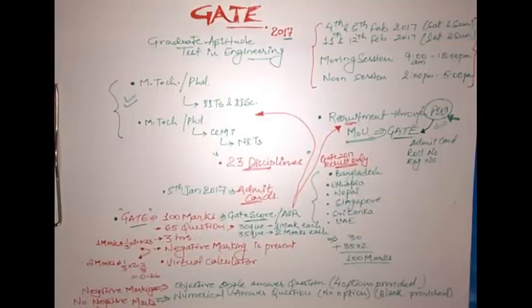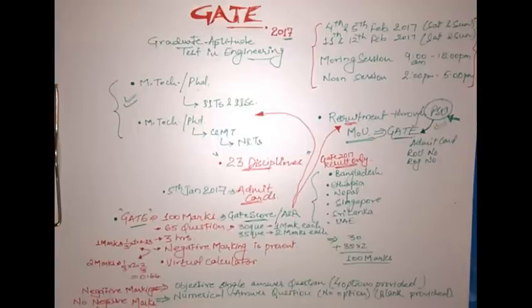It's totally negative-free. So before attempting an objective single answer question, you have to be very careful. And for numerical answer questions, you need to take a bit of care about the answer, but it's not that difficult as compared to the other part, because no negative marking is there in numerical answer questions.